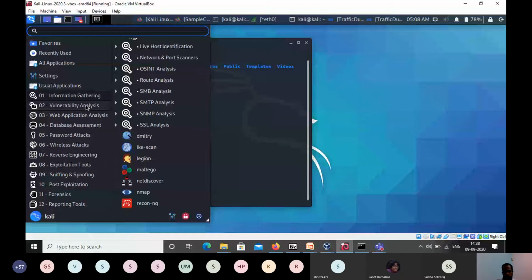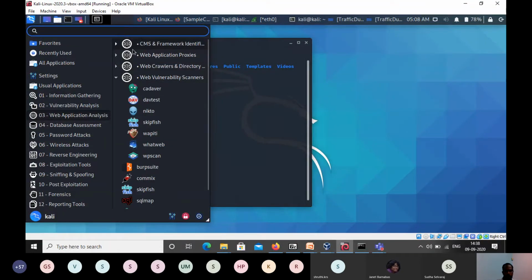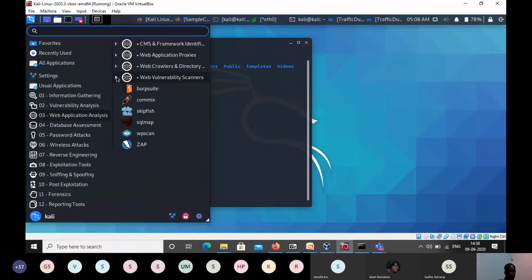The reason is that this tool can be multi-purpose. It can be used as an information gathering tool, or it can be used as a vulnerability analysis tool. And some tools will provide web application analysis. I think in the morning session you went through Burp Suite. So Burp Suite comes under web vulnerability scanners in Kali Linux. There are other tools available in the web application scanners, like WhatWeb, WPScan, Burp Suite, Skipfish, SQLMap, Nikto. All those tools come under web vulnerability scanners.